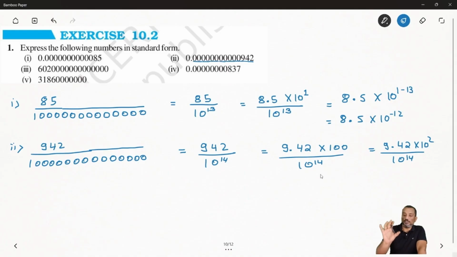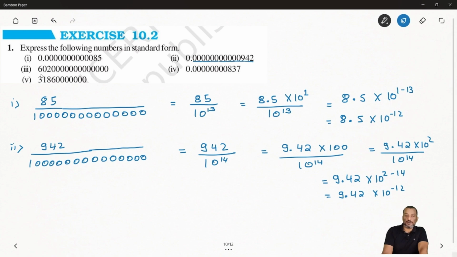Now you can say on the numerator you also have a 10, and the denominator also 10. So now we can apply the quotient law. So 9.42 times 10 to power 2 minus 14. So how much will you get? You will get 9.42 times 10 to power minus 12. So now we have got this one in standard form.